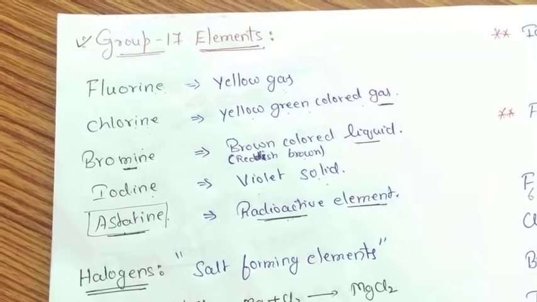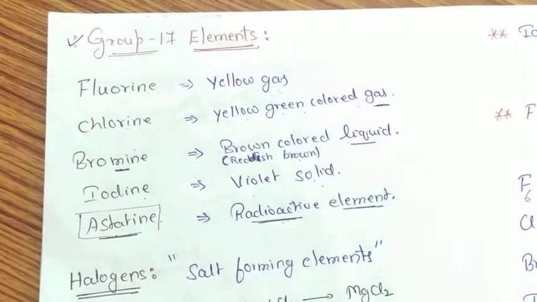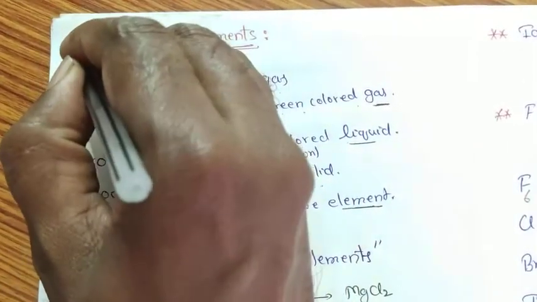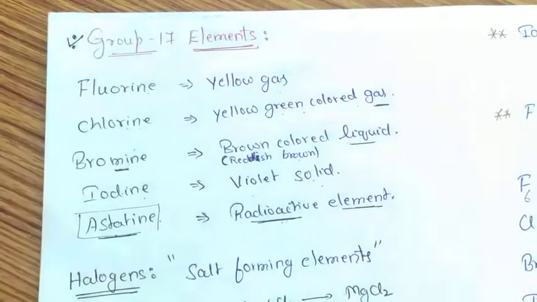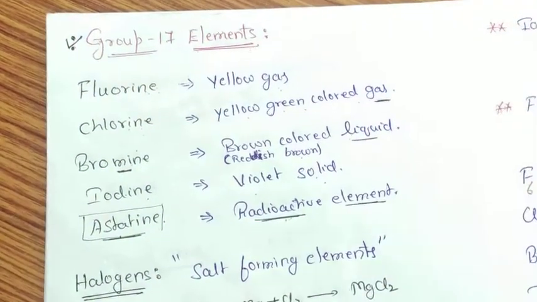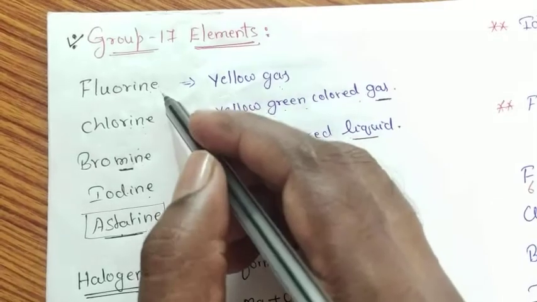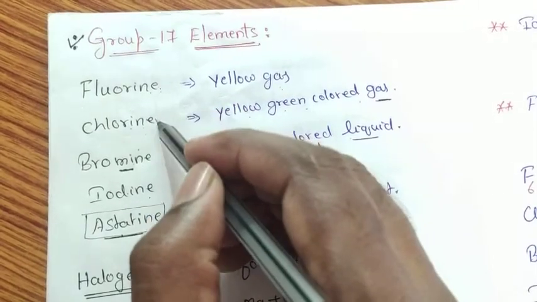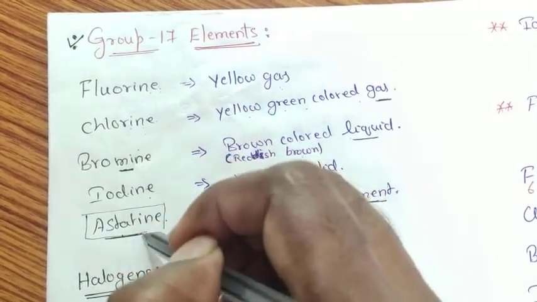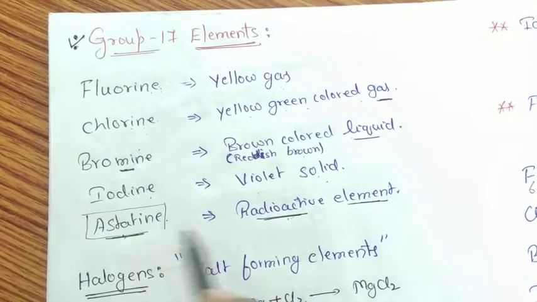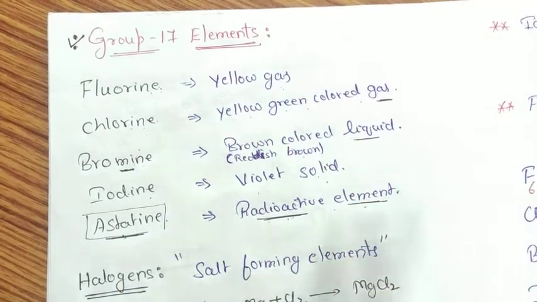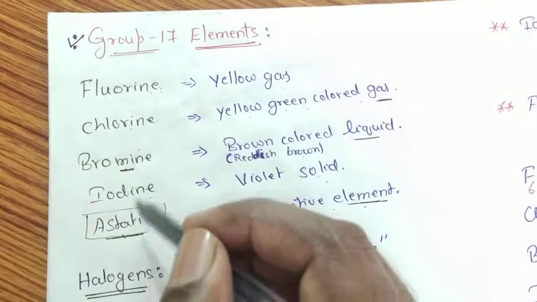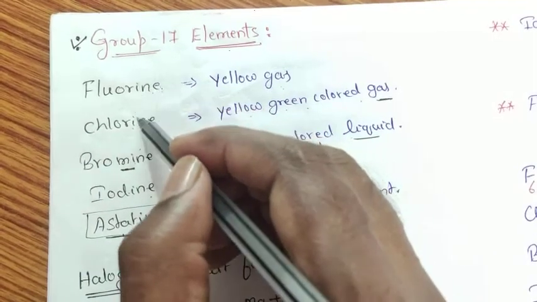Today I am going to start with a new topic called group 17 elements, very important for your class 12, KCET and NEET level examinations. Group 17 contains 5 elements: fluorine, chlorine, bromine, iodine and astatine. Astatine is a radioactive element which is unstable, whereas the remaining elements are stable. Those are fluorine, chlorine, bromine and iodine.